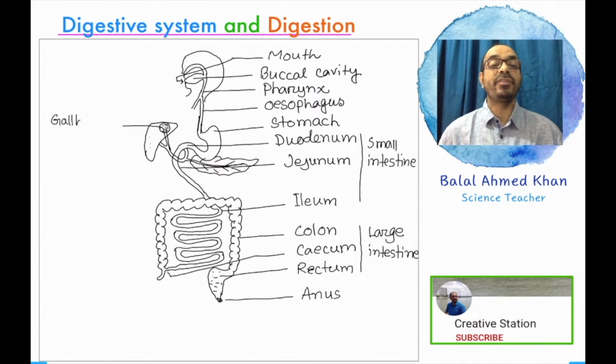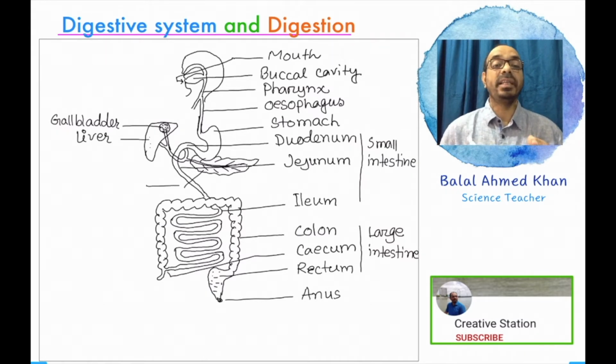There are mainly three glands. One of them is the gallbladder, a major gland, and another is the liver. The largest digestive gland is the liver. It secretes bile pigments.